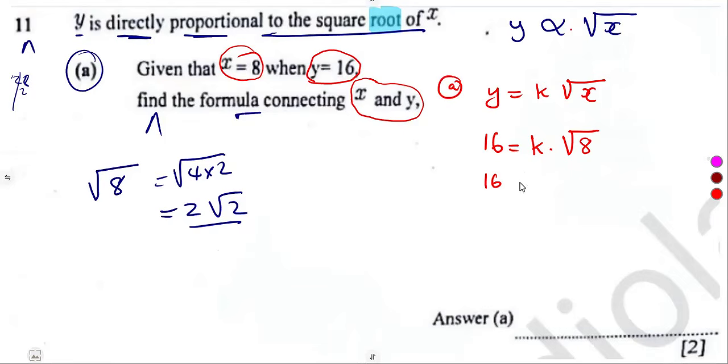So 16 is equal to k times 2 square root of 2. The square root of 8 in simplest form. We cannot simplify it further, as you can see. So on this question, we must continue. I do not know whether there was a vice versa in terms of the values, or it was exactly as it is. If it is exactly as it is, don't be tempted to change those values, because it's an exam. In an exam, you don't change the values to suit what you want. You work with what you're given. Whether there is a mistake or not, work with what you're given.